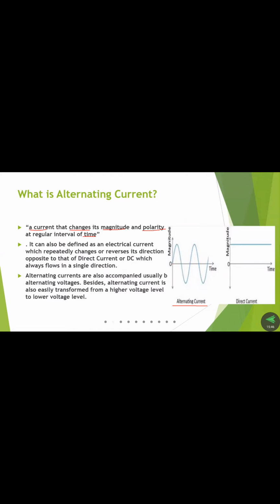We can observe here the zero, with time on the x-axis and magnitude on the y-axis. For alternating current we can draw the waveform. It starts from zero, reaches a maximum, decreases and reaches zero, then enters the negative state, returns to zero, and then again gradually increases, decreases, increases negatively and decreases.